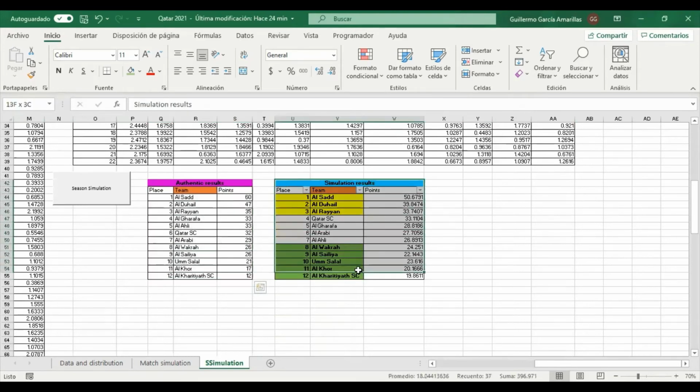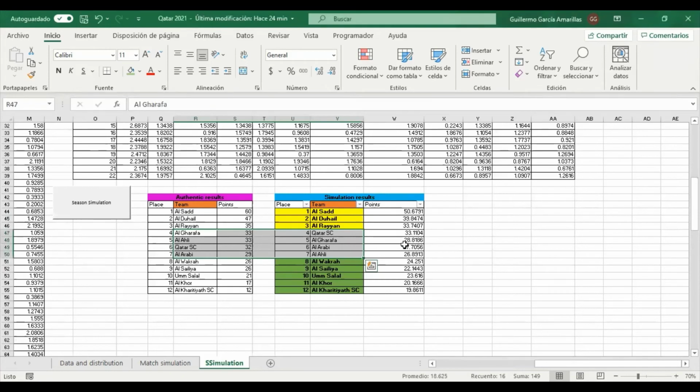And here in this table, we can observe the simulation results, where we can see directly that almost all the teams conserve their original positions, except in this middle table segment where there are a few changes, and it can be considered normal due to the middle probabilities they have between them to receive or to score a goal.